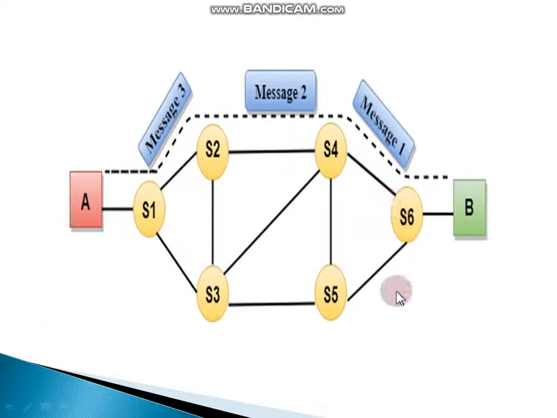This is an example of circuit switching. Here A is a sender and B is a receiver. Message 1, message 2, and message 3 would be sent from the sender to the receiver, which is A to B. So there should be a dedicated path before the communication.